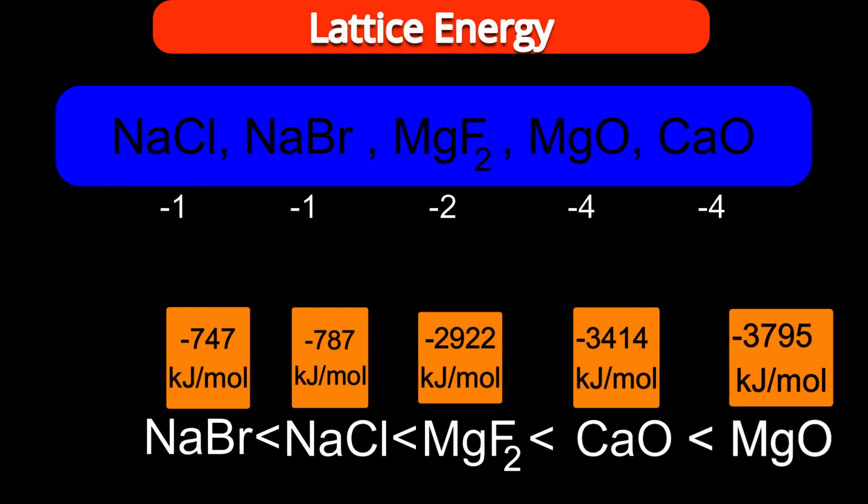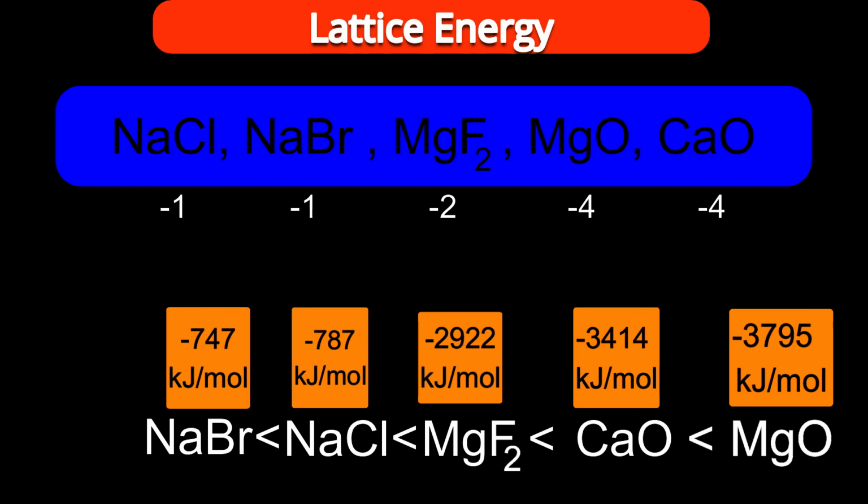It is our logical explanation. Let us see what is the reality. Sodium bromide minus 747 kilojoule per mole. Sodium chloride minus 787 kilojoule per mole. Magnesium fluoride minus 2922 kilojoule per mole. Calcium oxide minus 3414 kilojoule per mole and magnesium oxide minus 3795 kilojoule per mole. Yes, means our simple logic, multiplication of charges with which lattice energy will be directly proportional and distance between the cations and anions inversely proportional, is applicable.